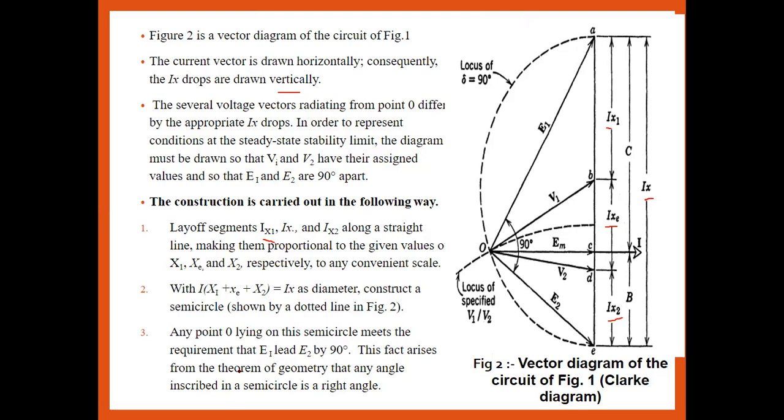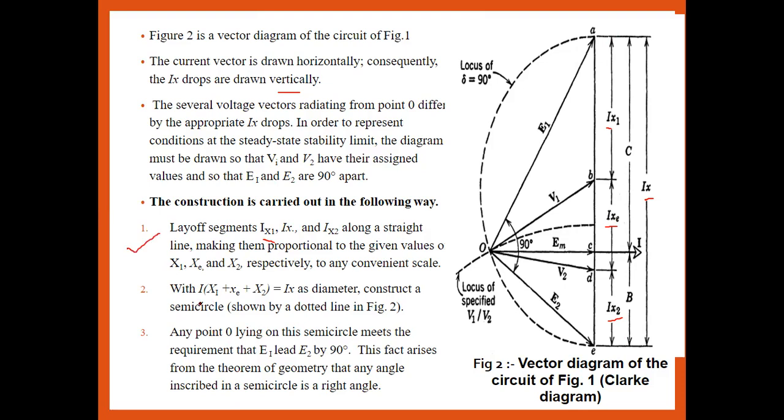Okay. Now the second point. First we have to draw Ix1, Ixe and Ix2 parallel to the series reactance values of machine 1, machine 2 and the external reactance. That is the first step we have to draw. Means what? A horizontal line. Okay.